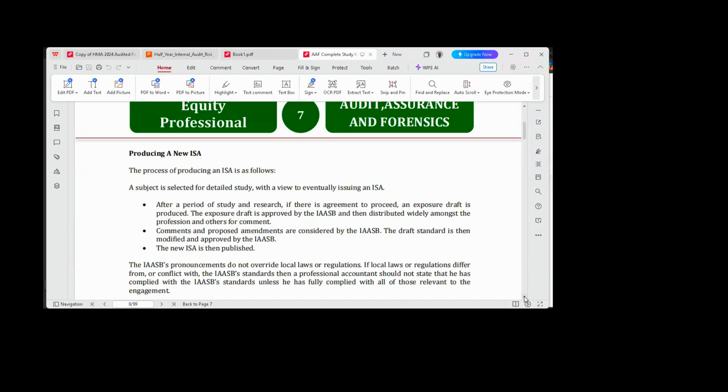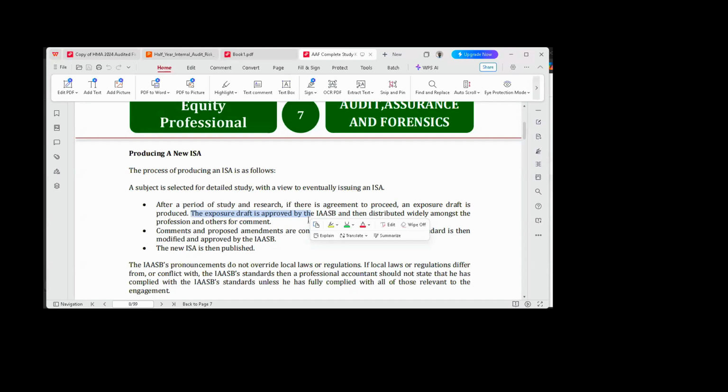When they send in their input, that input becomes an exposure draft. Look at it. When the IAASB sends communication out that they expect member countries, member professional bodies, to make their contributions, they will put a deadline to it. When they do this, it is known as the exposure draft. They will say, we want your contribution before so and so day.